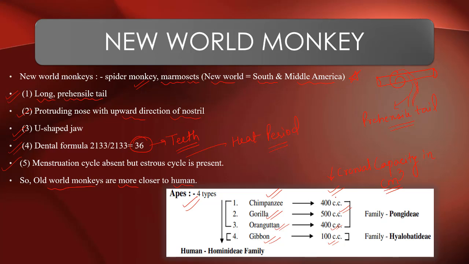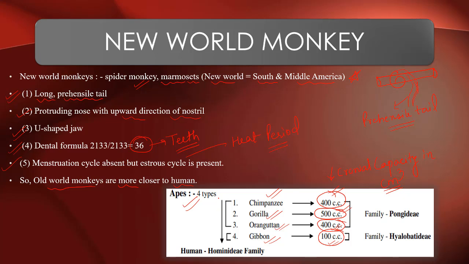So chimpanzee, they have 400 cubic centimeters of cranial capacity. Gorilla, they have 500 cubic centimeters. Orangutan, they have 400 cubic centimeters. So orangutan and chimpanzee, their cranial capacities are the same. Gorilla, their cranial capacity is more. And gibbon, they have the least cranial capacity, that is 100 cubic centimeters.